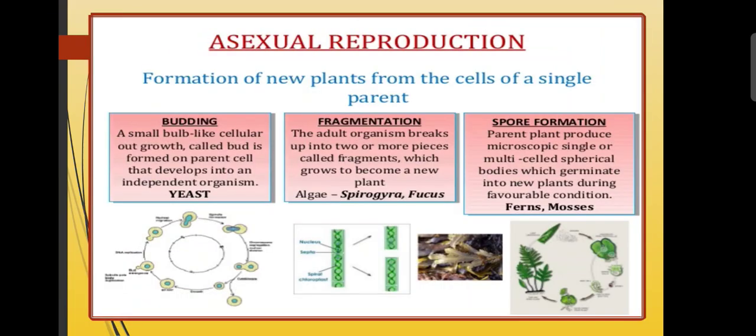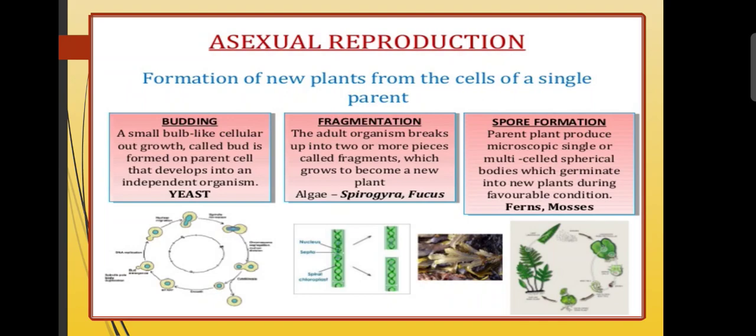Children, we have learned different kinds of asexual reproduction for formation of new plants from the cells of a single parent. That is a budding process, where a small bulb-like cellular outgrowth called a bud is formed on the parent cell and develops into an independent organism. Second one is fragmentation. The adult organism breaks up into two or more pieces called fragments, which grow to become a new plant. Examples were Spirogyra and Fucus.